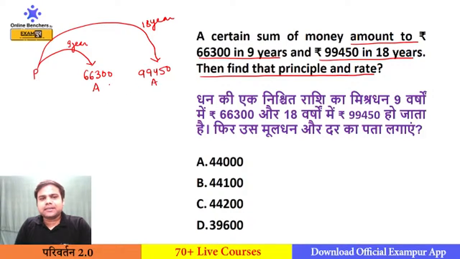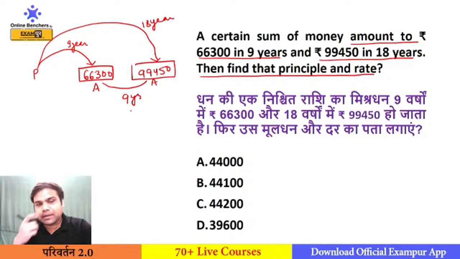this is not simple interest, in which I can see the difference in 9 years. So I will subtract this 66,300 from this. So 9 years this much interest, so 1 year this much interest. No, this is compound interest, but I can compare that 66,300 will become 99,450 in how much time? In 9 years.